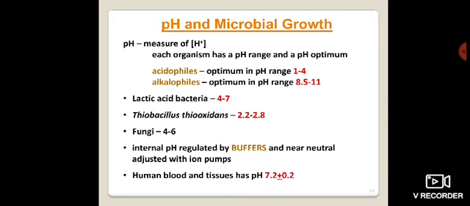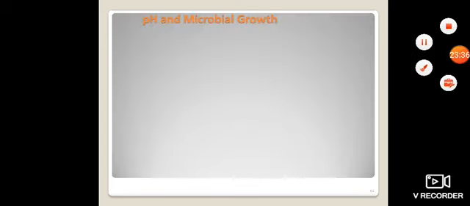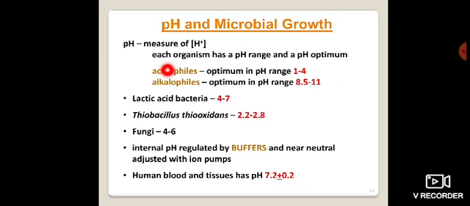Now the next important point in the physical environment which can affect the development of microorganisms is pH. Here we can observe that the pH of the environment may affect microbial growth. Each microorganism has an optimum pH range.